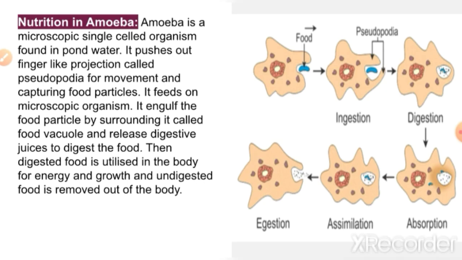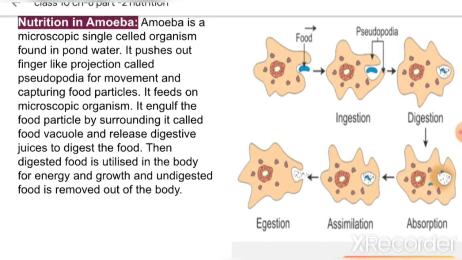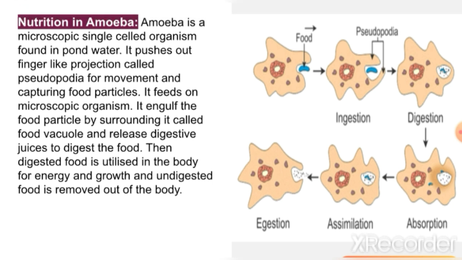Then the next topic is nutrition in amoeba. What is amoeba? Amoeba is a unicellular organism. So the 5 processes of nutrition which we have understood in the human body, the same steps take place in amoeba or any other living organism. If we talk of plants, in plants also all these steps, all these processes take place. So let's understand about amoeba.